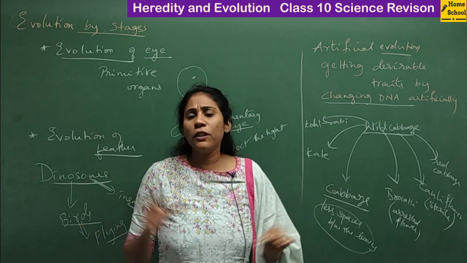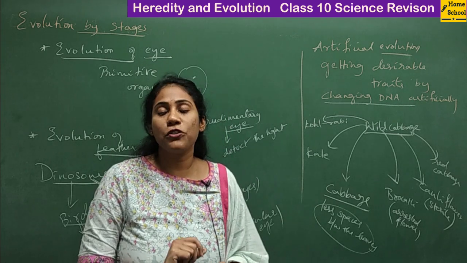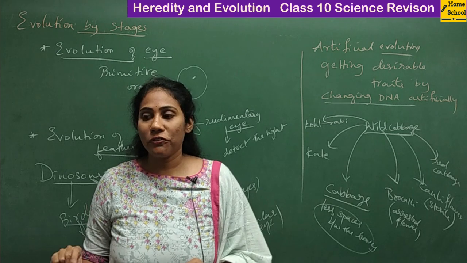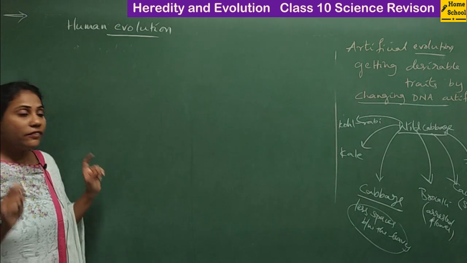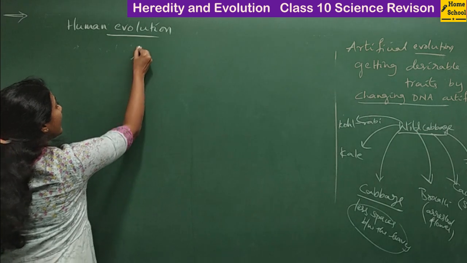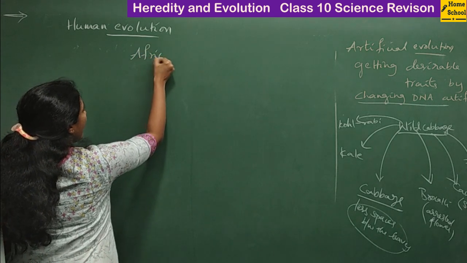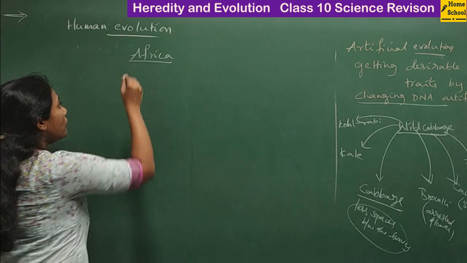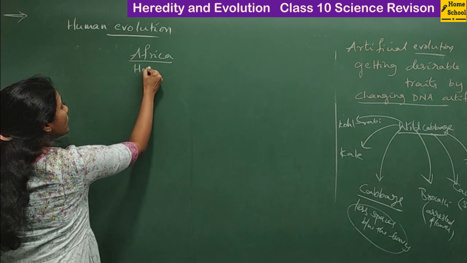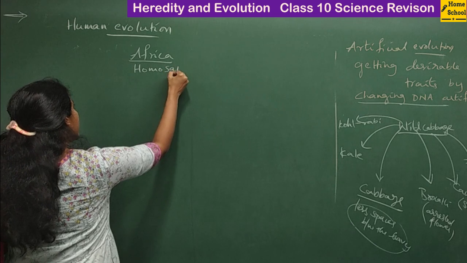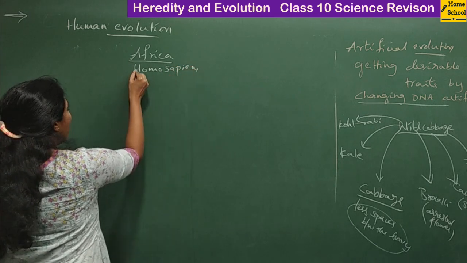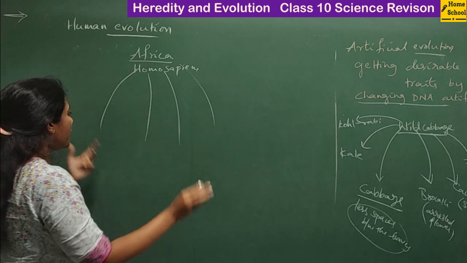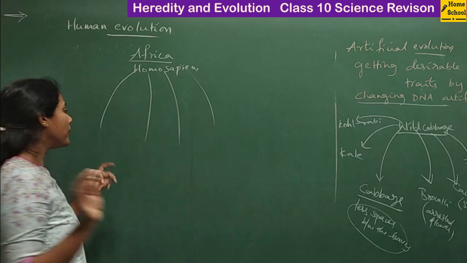And the final topic of the chapter is human evolution. Let us understand a few things about human evolution now. See, it was said that humans evolved in Africa, and the very primitive humans were called Homo sapiens. From Africa, they migrated to different parts of the world.